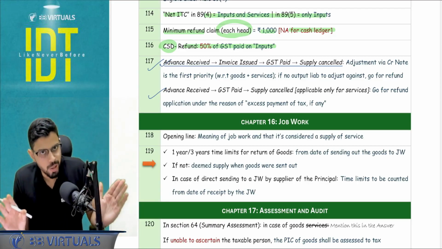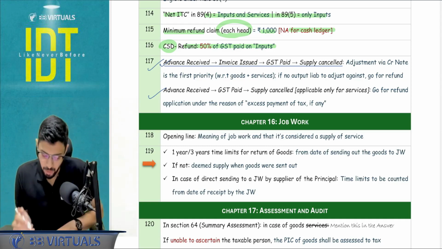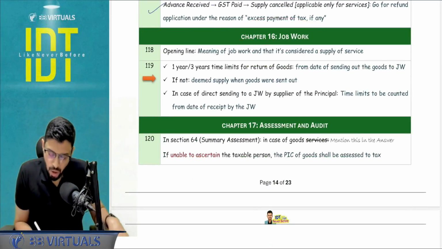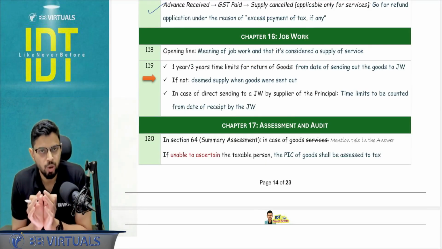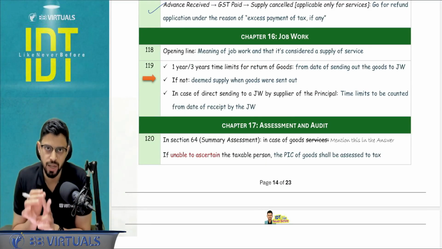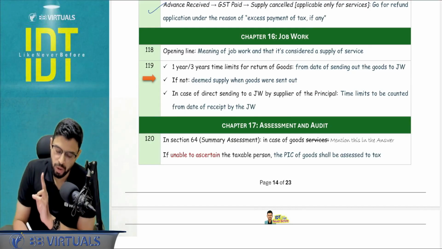So if invoice is not issued, no debit note, no credit note. Chapter number 16, job work. Opening line. Whenever there is any practical question on job work, I want you to open your answer with 2 lines. Point number 1, meaning of job work. Job work means treatment or process on goods belonging to others.